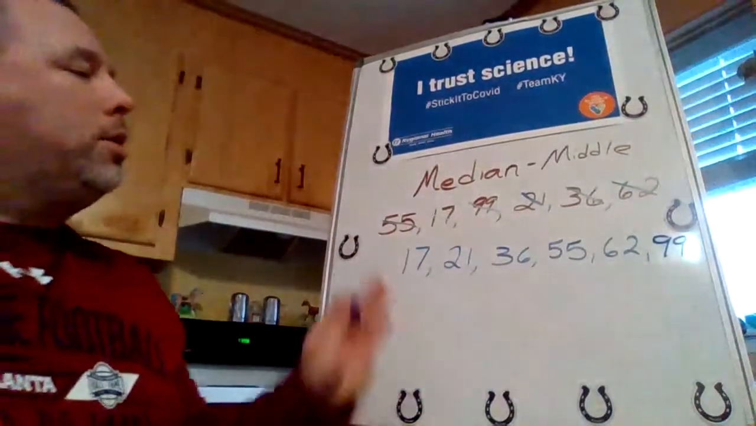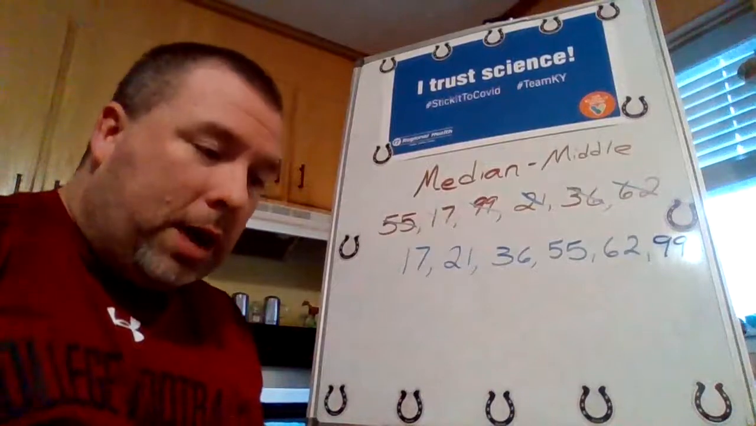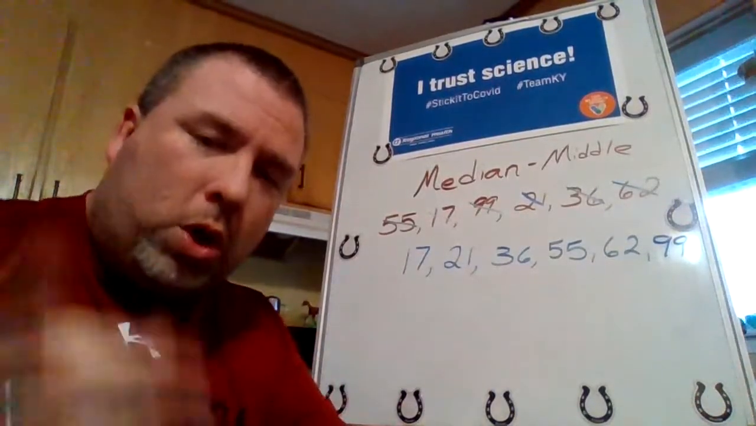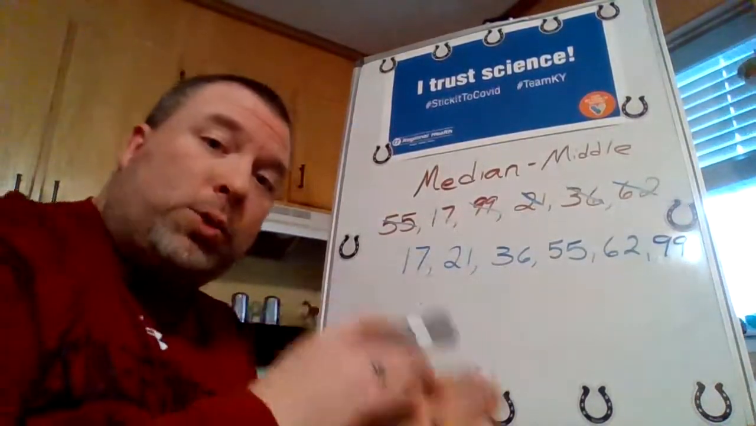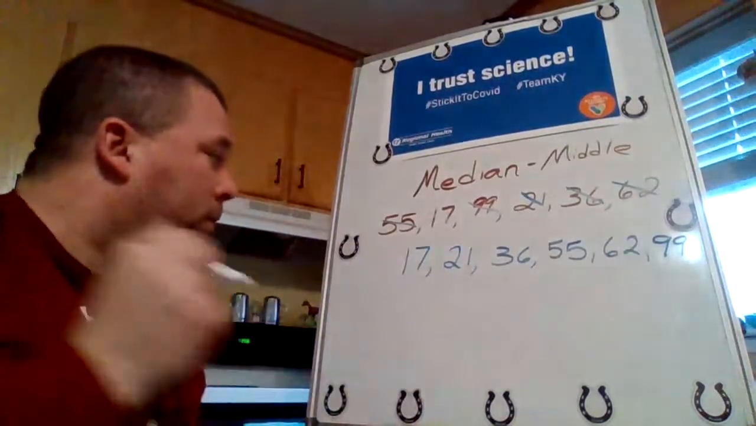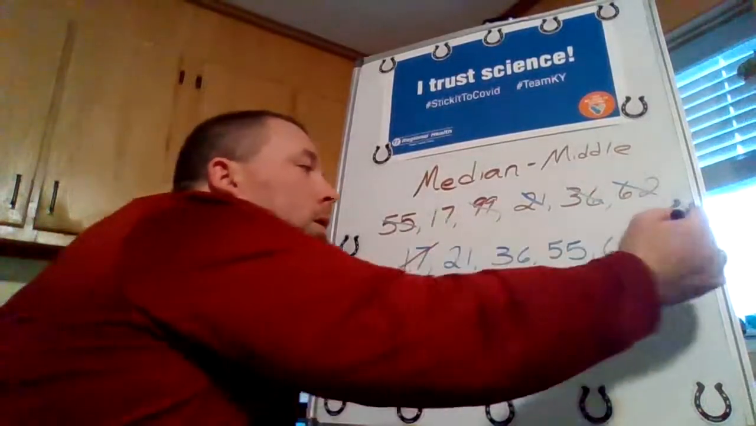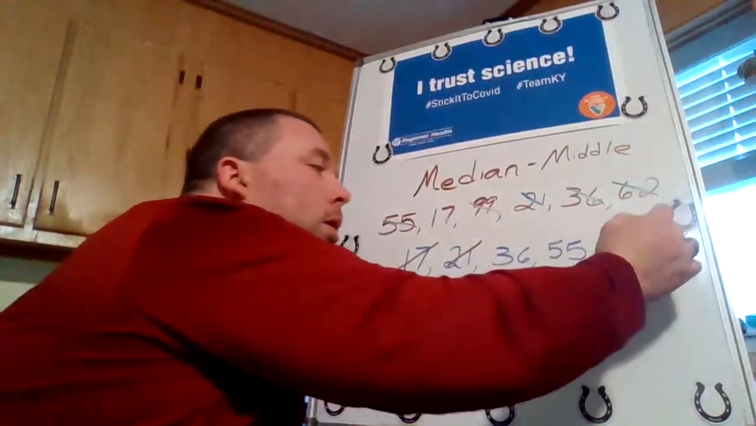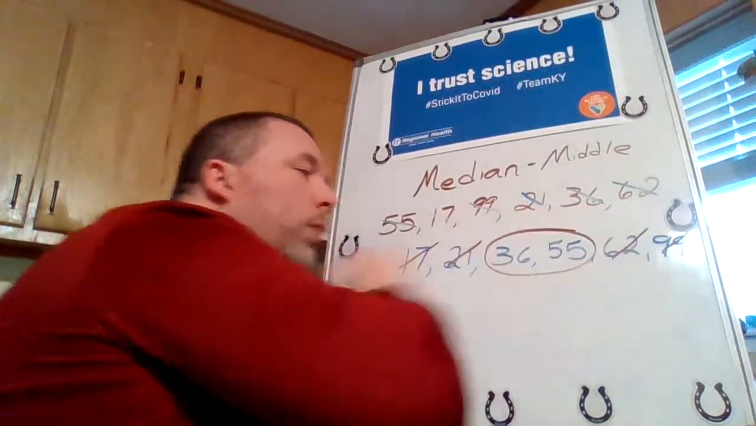Okay. So now I have my numbers. Now we're going to do what we have been doing. We're going to cross out small, large, small, large, small, large until we get to the 2 that are in the middle. Small, large, and here are our 2 in the middle.